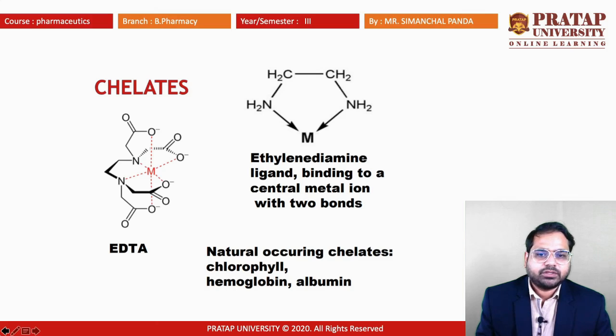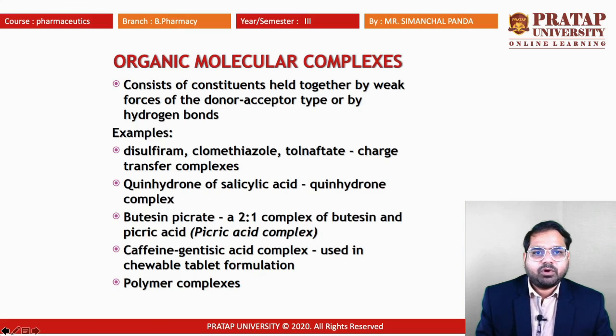Naturally occurring chelates are chlorophylls, hemoglobin, albumin. In hemoglobin, we know that it is a ferrous atom that will combine with the globin, that is the protein molecule, to form the complex. These are the natural chelates. Organic molecular complexes consist of constituents held together by weak forces of the donor acceptor type or by hydrogen bonding.